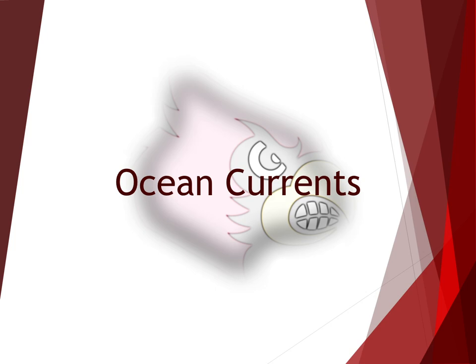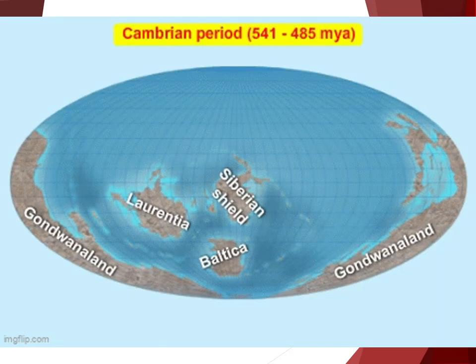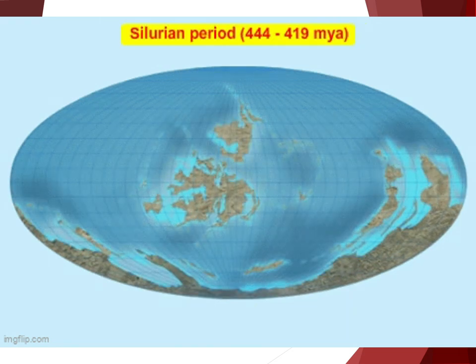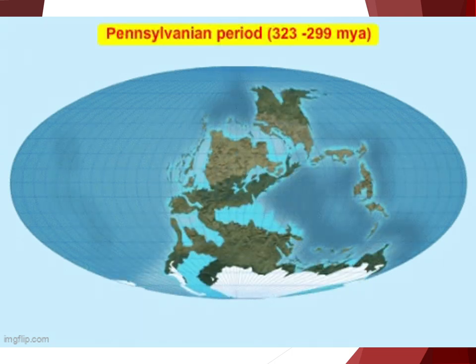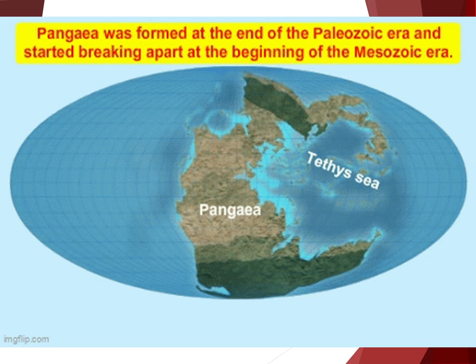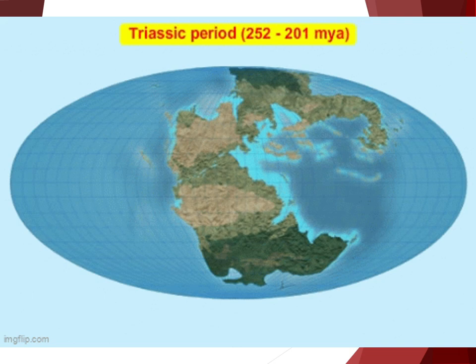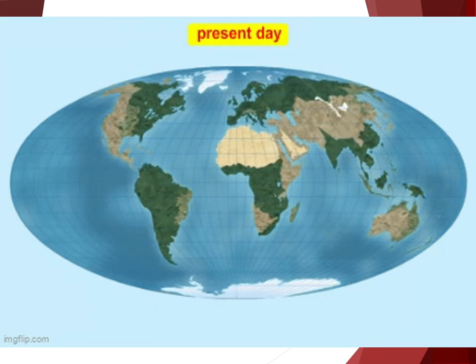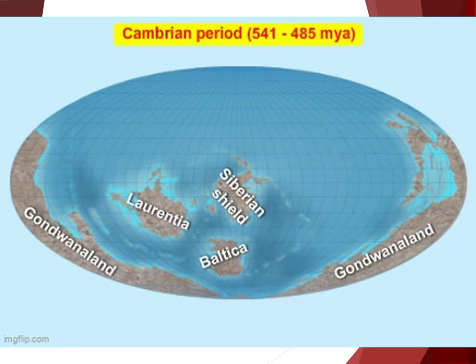Ocean currents. One way in which plate tectonics alters climate is by altering circulation of ocean currents. As continents pull apart and come together, oceans and straits open up and close. These events alter circulation patterns in Earth's hydrosphere and modify the world's climate and climate patterns.